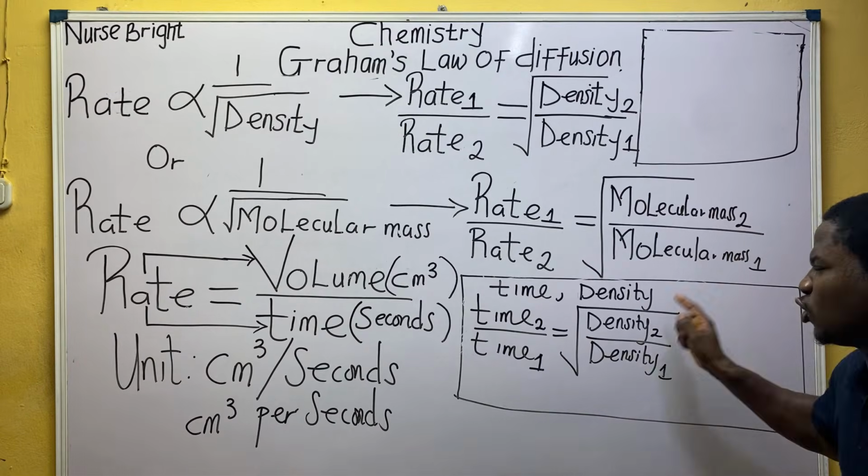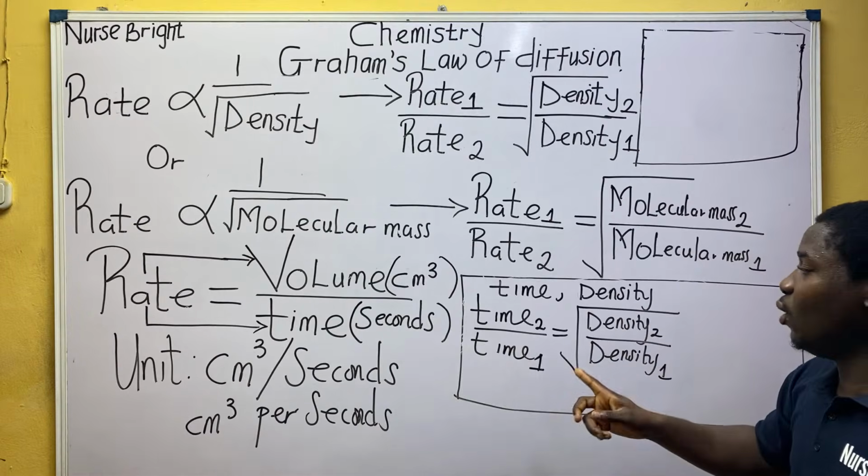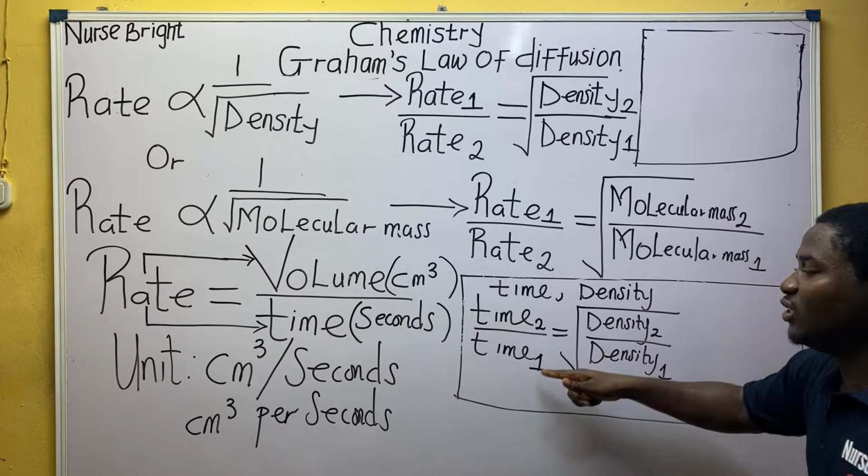Are you not seeing that 2, 1, 2, 1 going the same direction? So if this one goes down, if this one goes up, look at that. This one went down, 2, 1. This one also went down. If this one had to go 1, 2, this one also goes 1, 2.